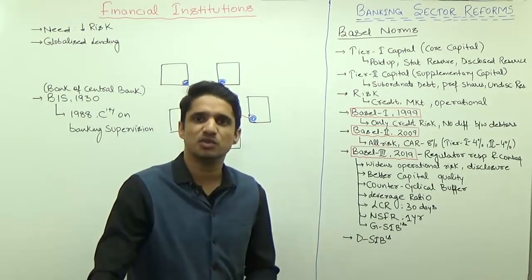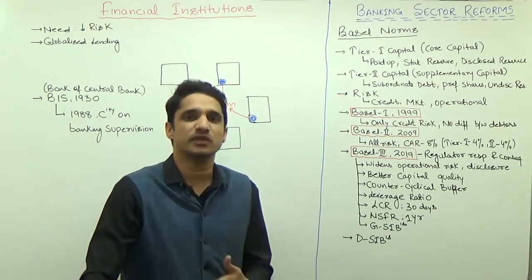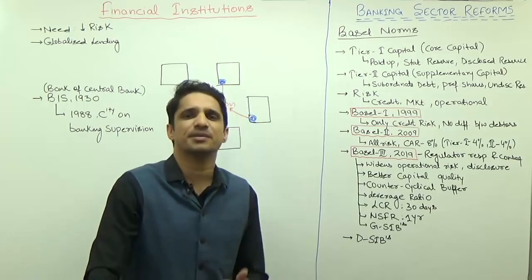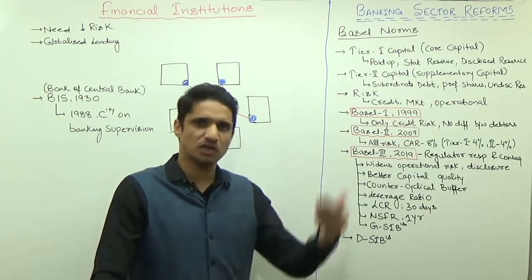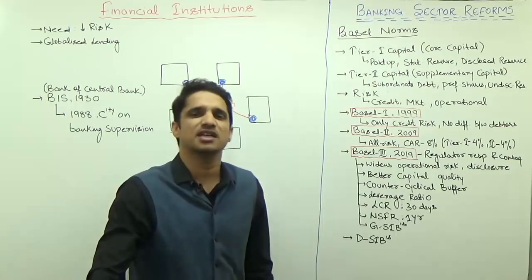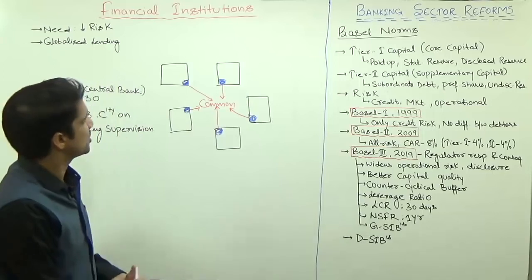Some international body should be there. Then we will discuss the technicalities. What is the capital adequacy ratio? The exact definition. Today we will discuss tier 1 capital, tier 2 capital, Basel 1, Basel 2, Basel 3, the new things in Basel 3, and some critical analysis of Basel 3. All these things we will discuss in today's lecture.